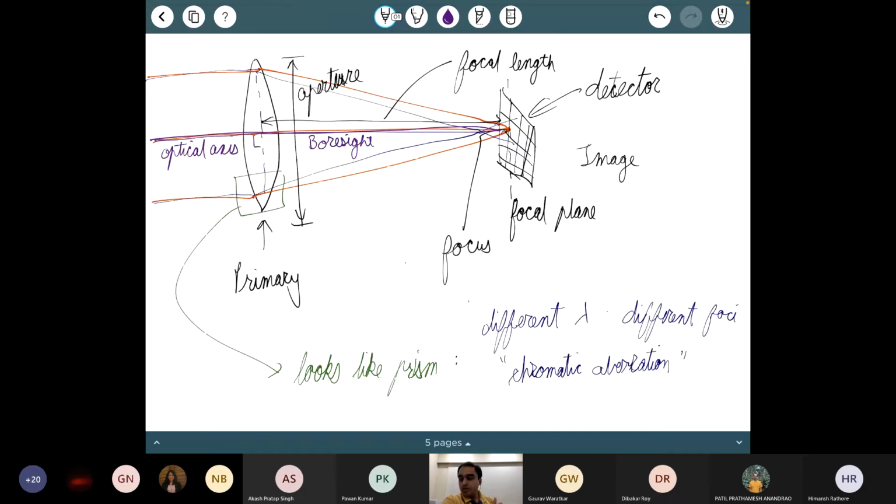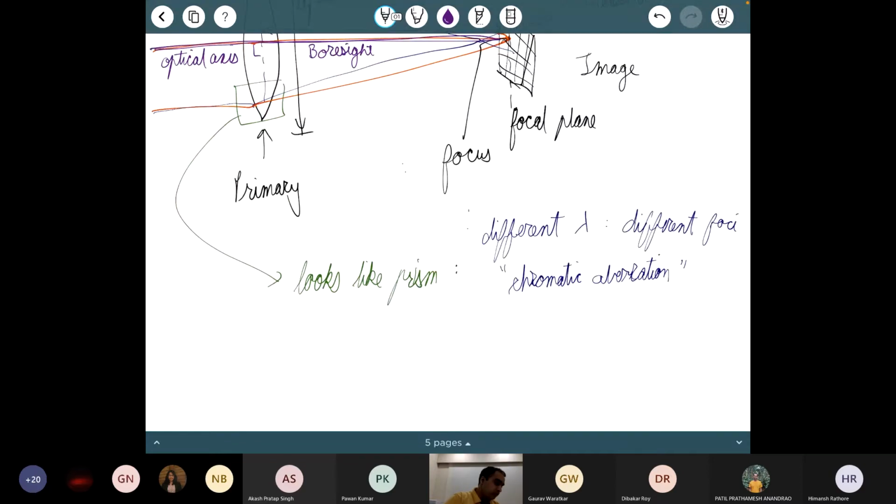Instead of that, we use what are called reflecting telescopes. Let me list out a fourth problem that I did not talk about. Every surface that light passes through, you don't actually get 100% transmission. You get some reflection coming from different surfaces as well. So the net effect is that you are losing more light when you introduce more optical elements in your imaging system. With a lens, you are more likely to end up losing some light. So these are the disadvantages of refracting telescopes, which is why we usually switch to what are called reflecting telescopes.